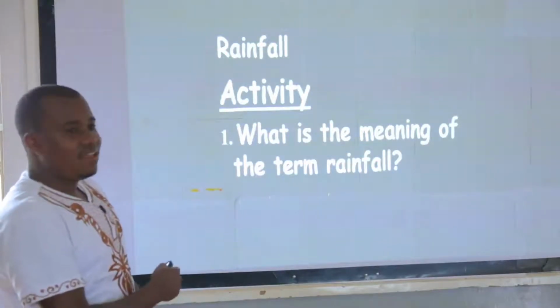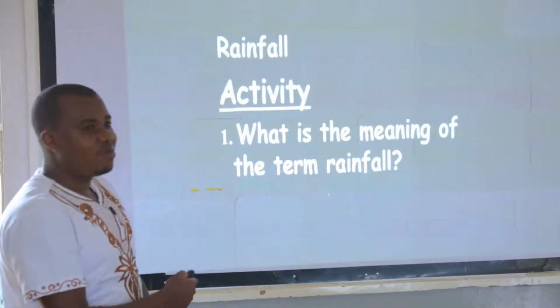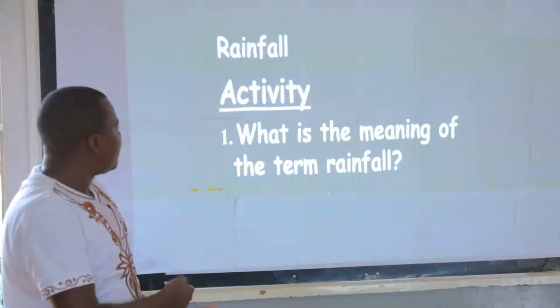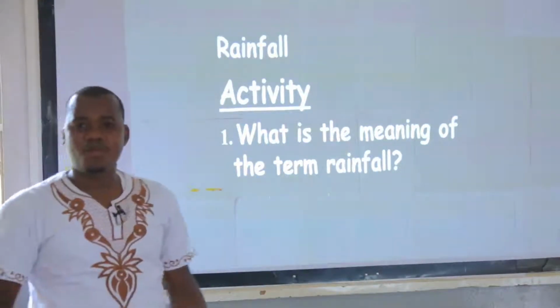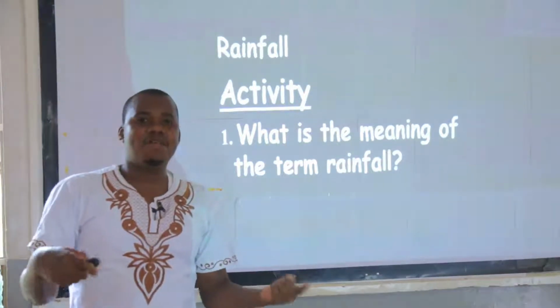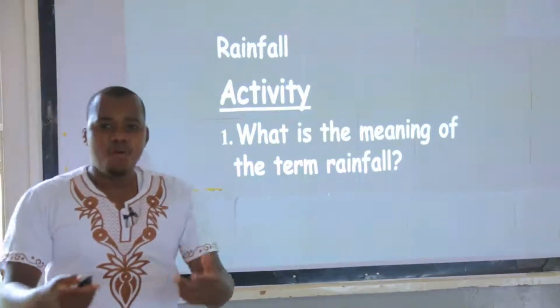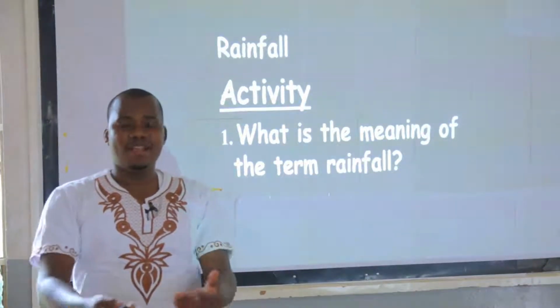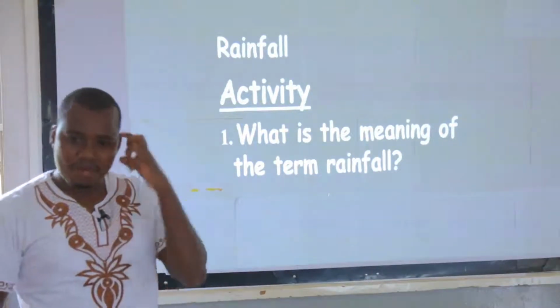That is that. So we are going to continue to our session 3. Session 3, we are going to talk about rainfall. What is the meaning of the term rainfall? After knowing that rain is water falling in separate droplets from the sky, what is rainfall? Can we think about it?